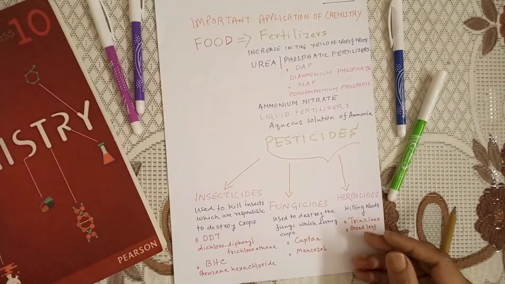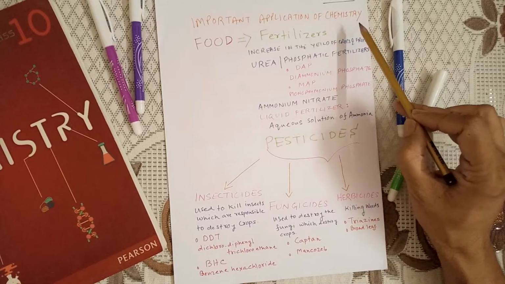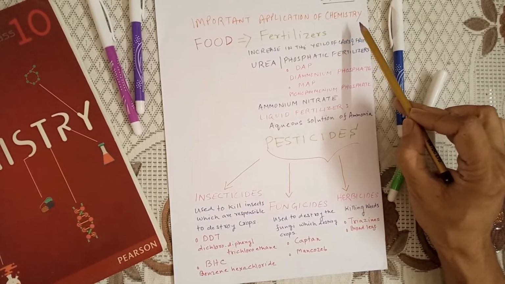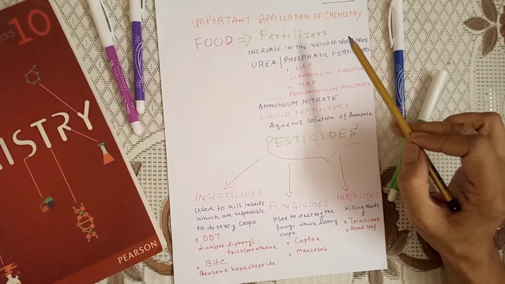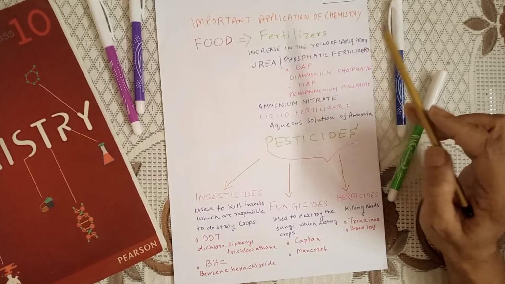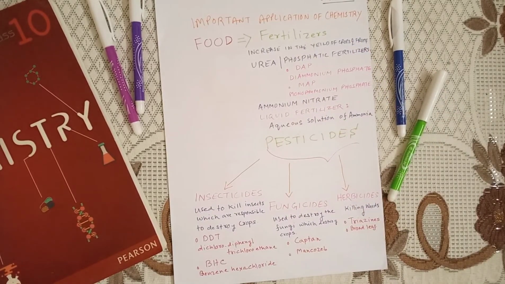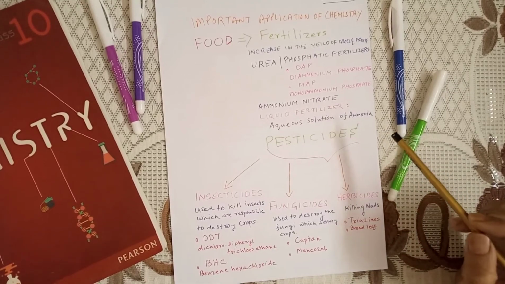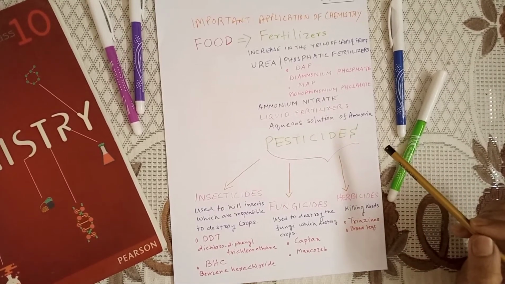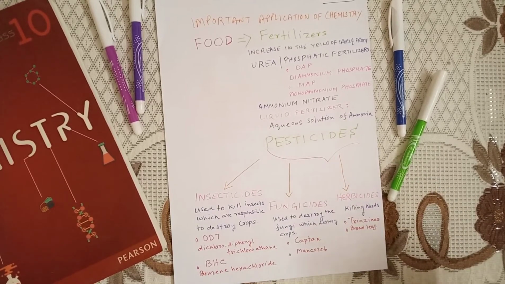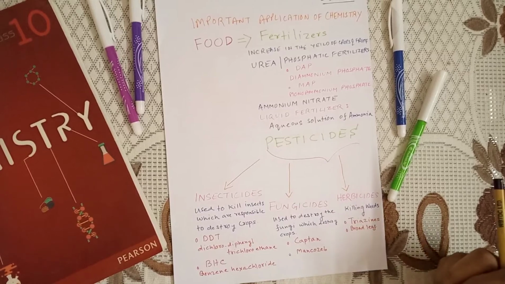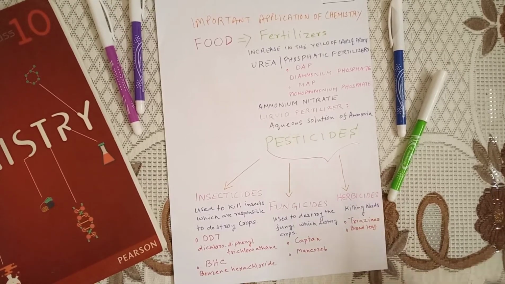Now, if I move to slide number two, here we will learn about the important applications of chemistry. Important application means chemistry is very much in our day-to-day life. For example, the food we eat, the medicine we take, the cloth that we wear, the transport, communication, recreation, in each and every aspect of our life, we can find chemistry.